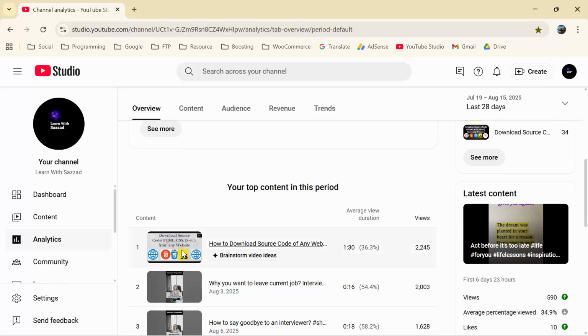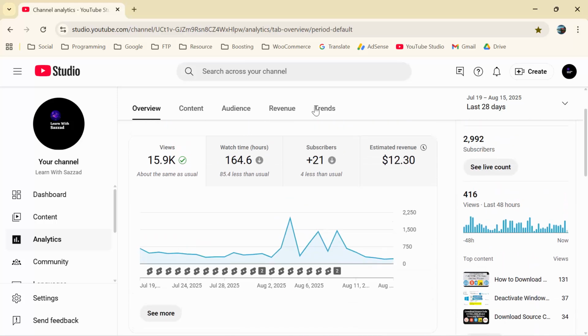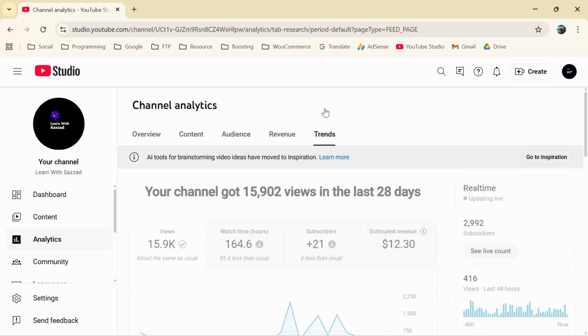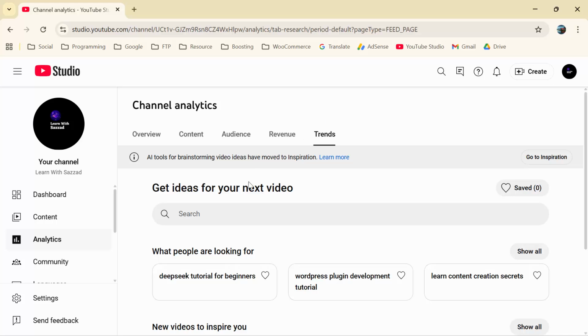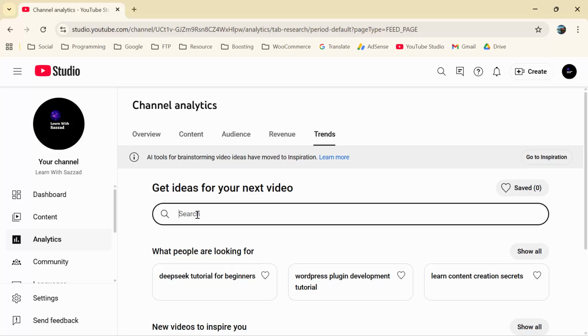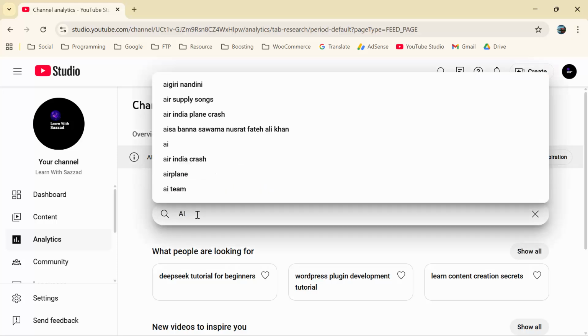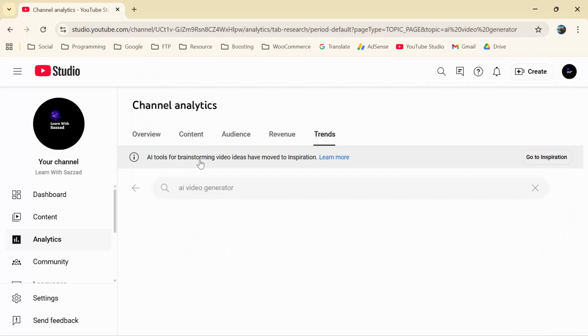So analytics section, go to trend. Okay, so go to trend options. So the first is select your niche which you want to make video. So for example, if I search AI photo editing, for example, or AI video generator.